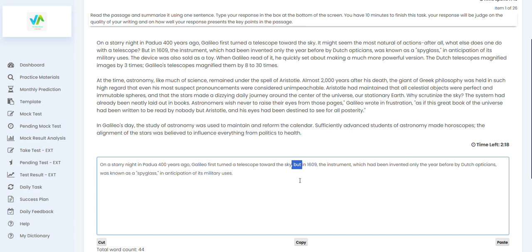There are only 7 coordinating conjunctions which are acronymed as fanboys. F for, A for and, N for nor, B for but, O for or, Y for yet, and S for so. But in 1609, the instrument which had been invented only the year before by Dutch opticians, was known as a spyglass in anticipation of its military uses.